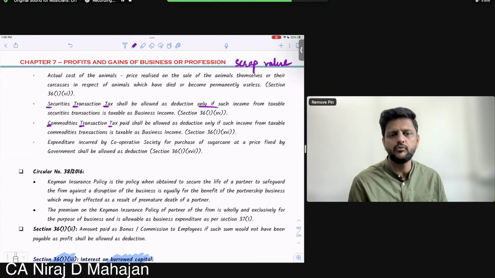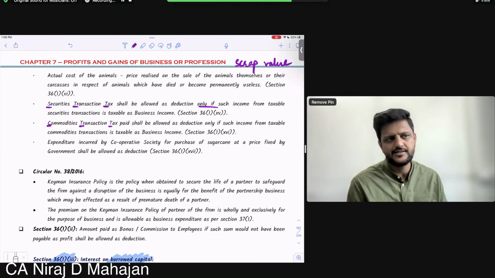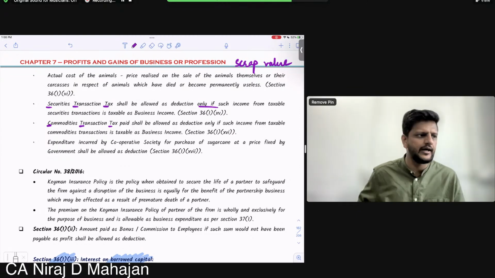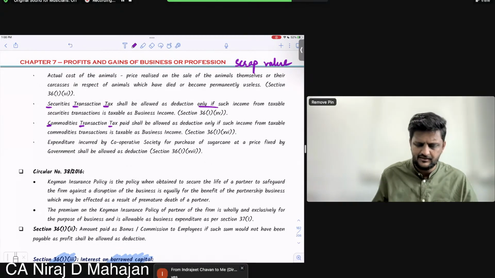Similarly CTT. What is CTT? What is commodities transaction? What are commodities overall? You can trade in securities. You can also trade in commodities. Everybody? Commodity market. Very good. Yes. MCX. You might have heard.